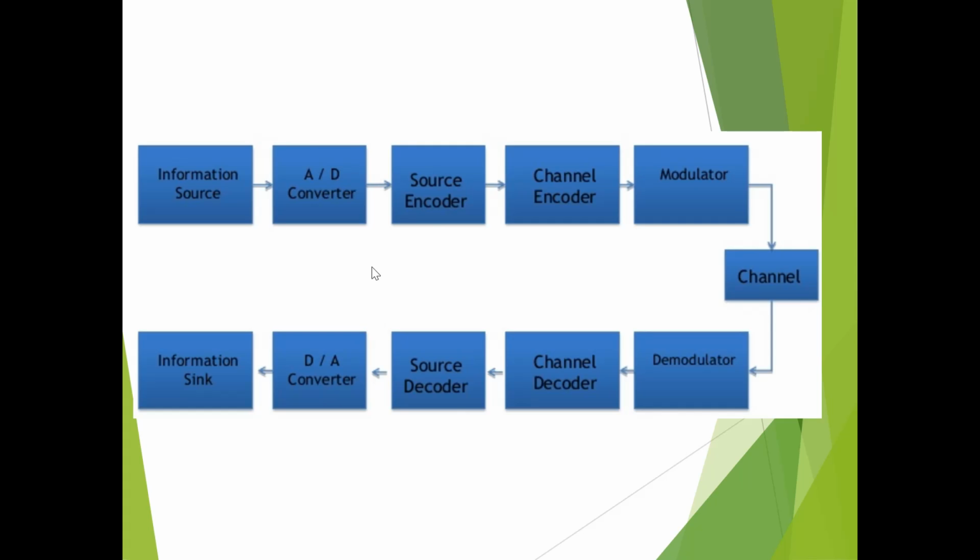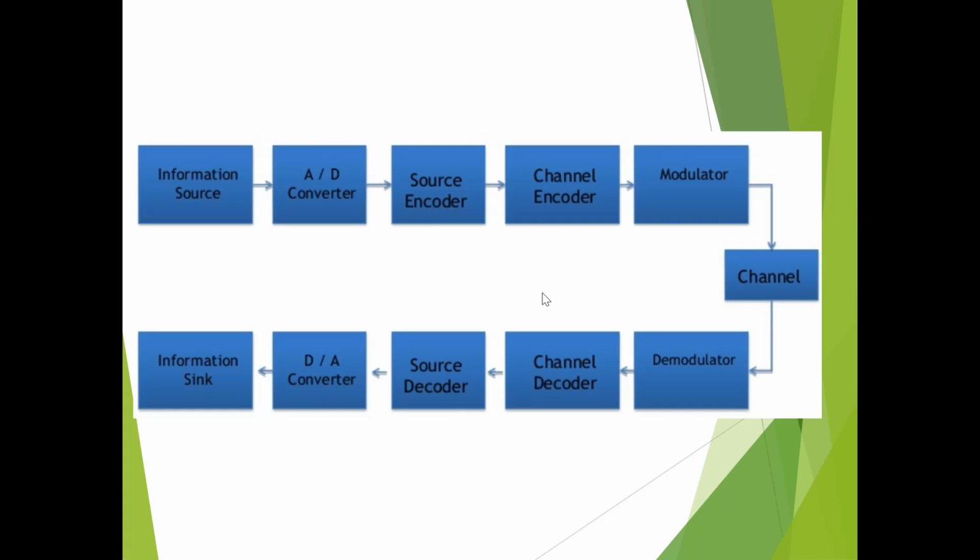Next, the output of the channel is given to the demodulator, which demodulates our signal, and then it is applied to the channel decoder. The channel decoder is at the receiver and it maps the channel output into a digital signal in such a way that the effect of channel noise is reduced to a minimum.